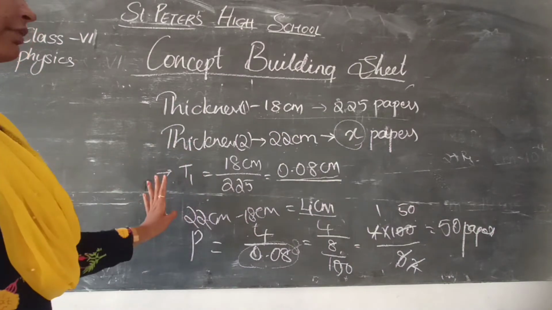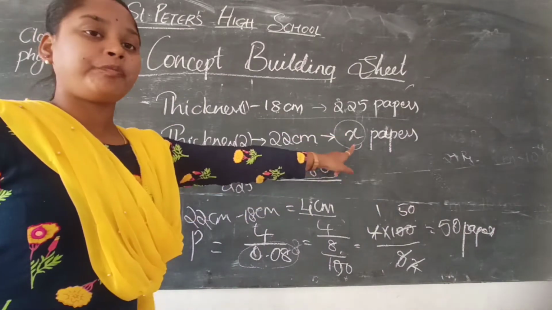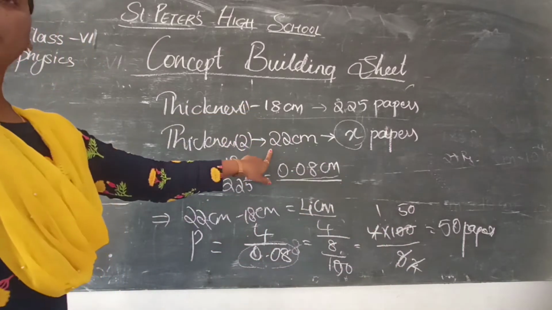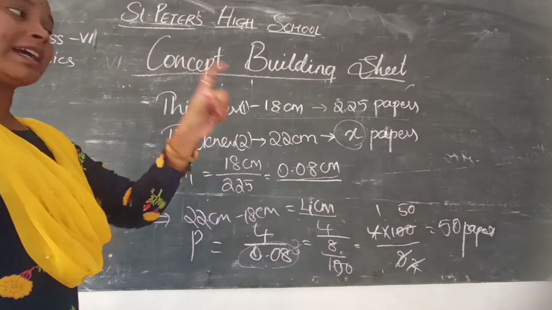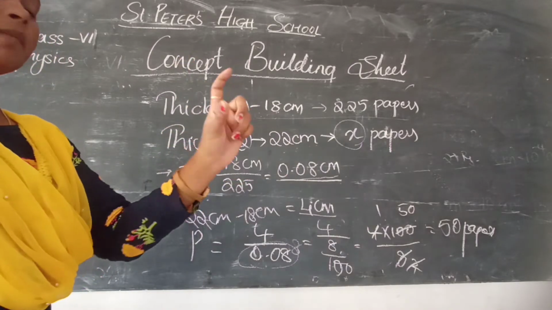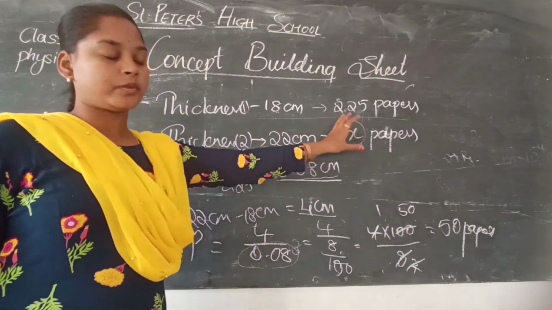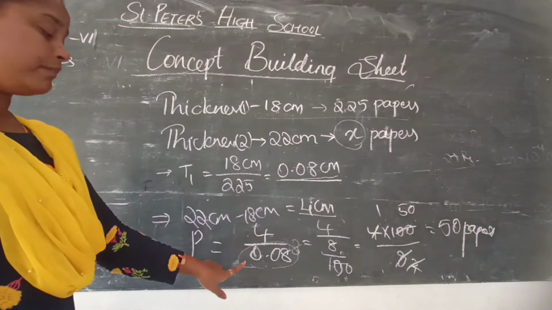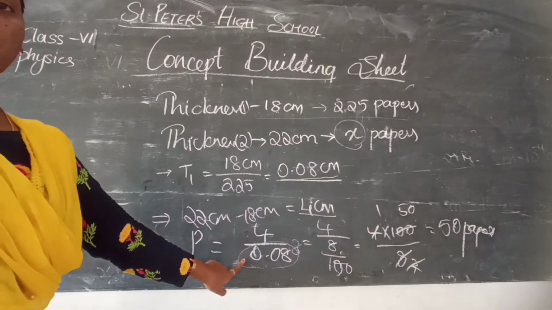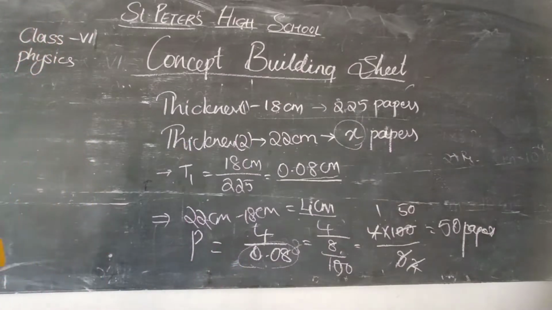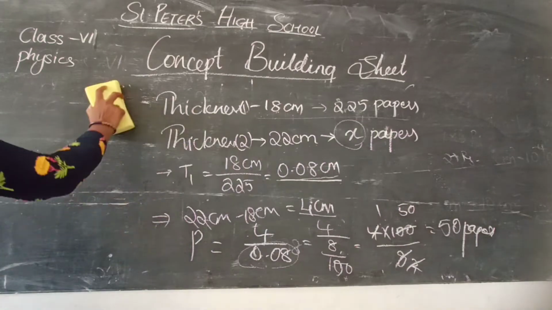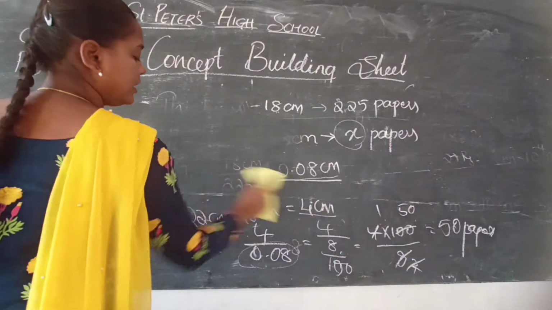See here, first we found out the thickness of one paper. Next we found out the number of papers added for the second case. That means the thickness is increased to 22 centimeters. So how much is the thickness of the added papers? 4 centimeters is the thickness of the added papers. Total thickness added divided by the thickness of one paper gives the number of papers added. So here we got 50 papers. So 50 papers have been added in the second case. x is equal to 50 papers.